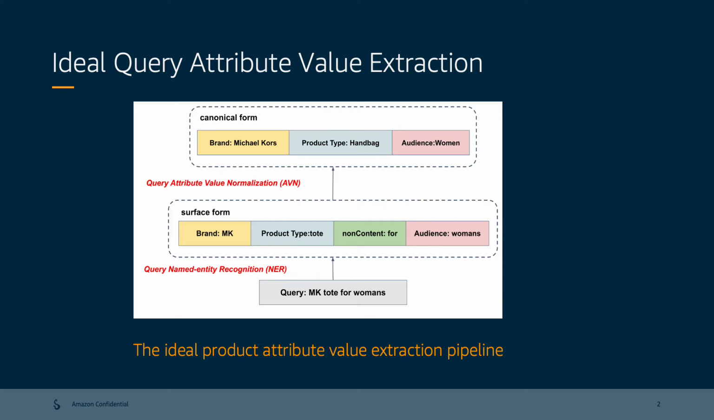The misalignment poses tremendous challenges for the product search engine to retrieve relevant product items that users really prefer. Therefore, the A1N module is equally important to transform the surface form of each attribute value into the canonical form. For example, MK to Michael Kors, Todd to handbag, and women's to women.